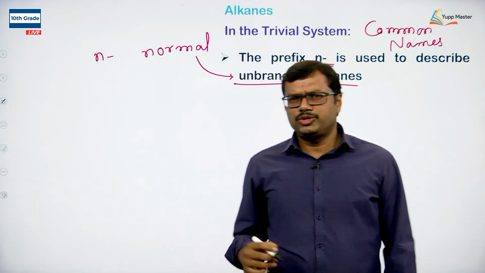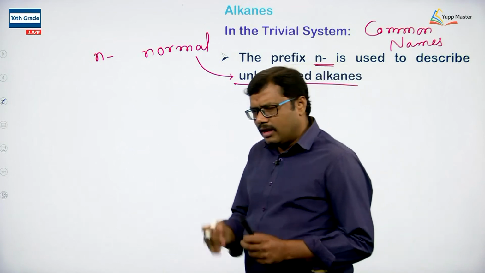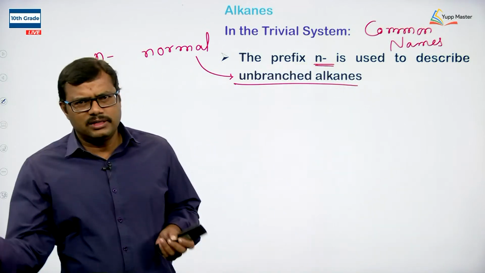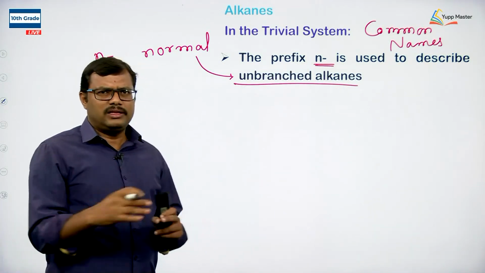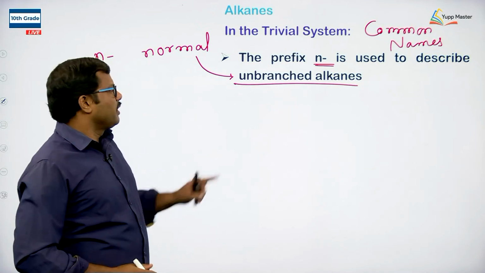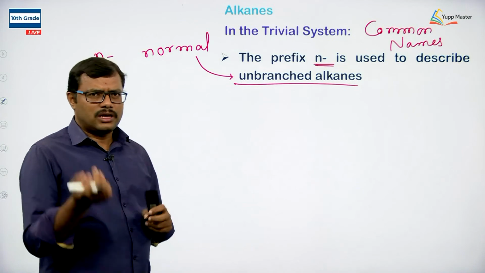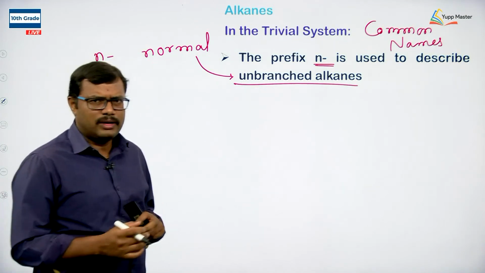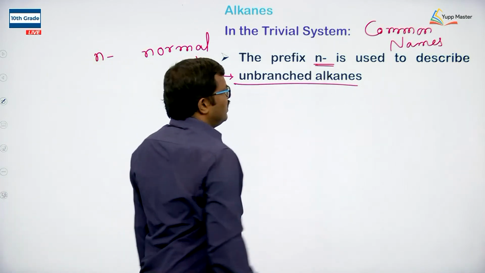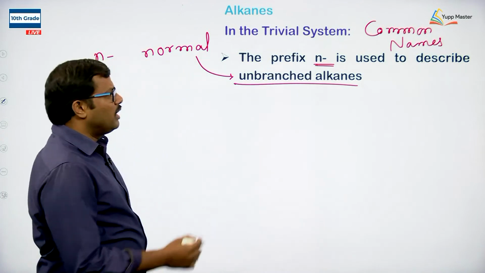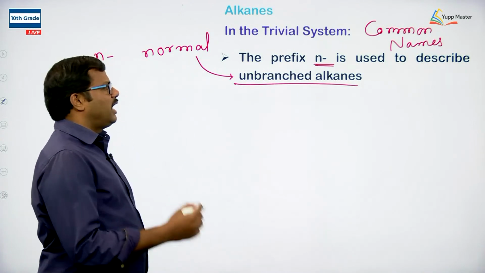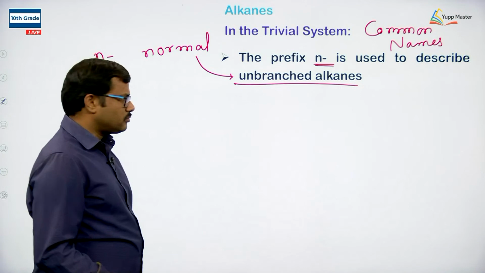All the carbon atoms present in that particular chain are present in a straight fashion. There is no branching at all here and there. They are called unbranched alkanes. So, for unbranched alkanes according to the trivial or common naming system, we use the letter N to indicate the unbranched alkanes, right.